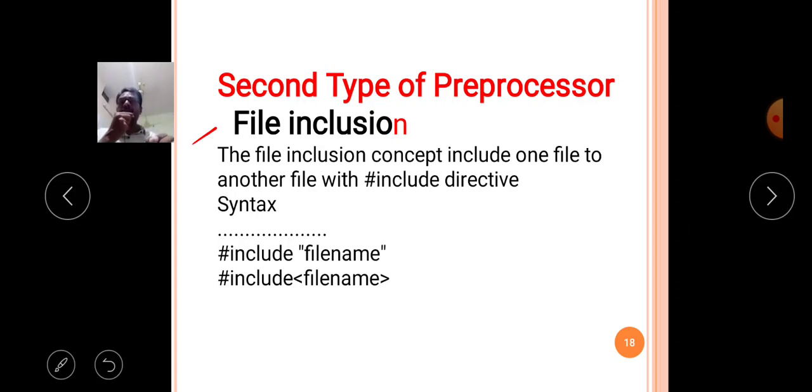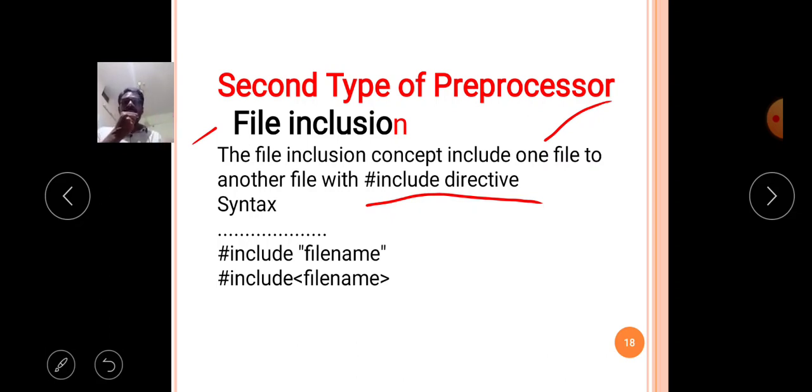Now the file inclusion preprocessor will convert the C source program into an extended C source program. So the file inclusion concept includes one file in another file with the hash include directive methodology. With the help of the hash include directive methodology, one file is included in another file.